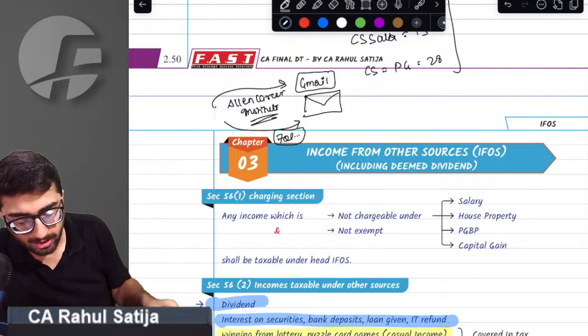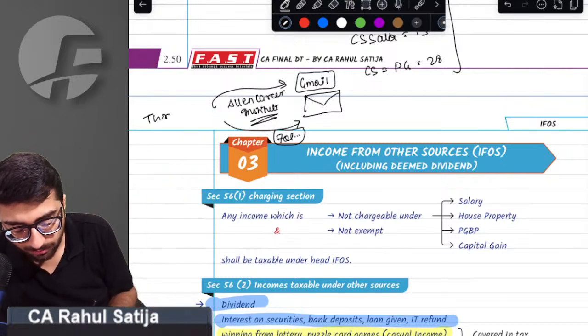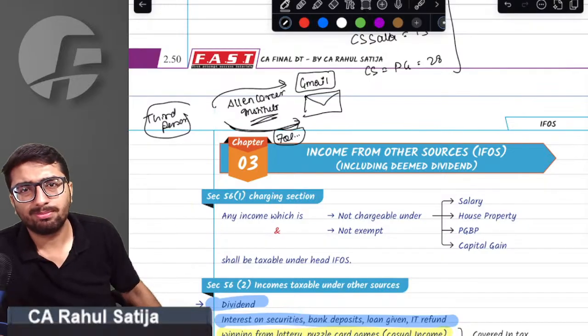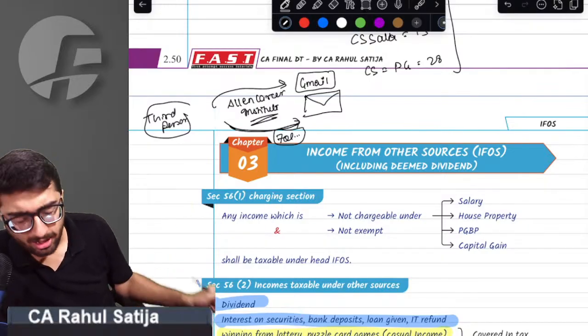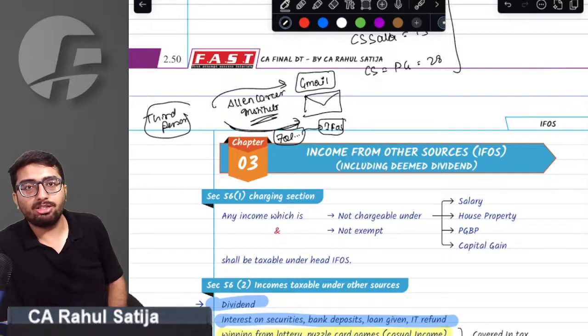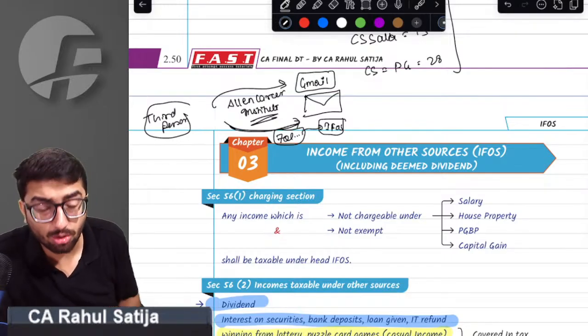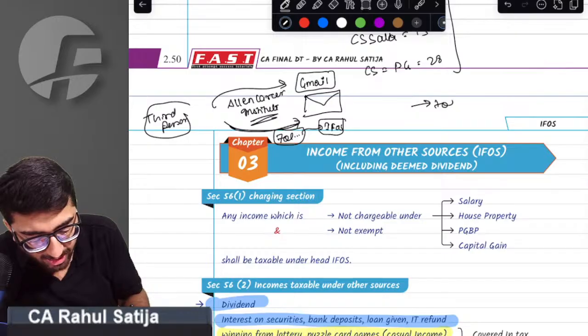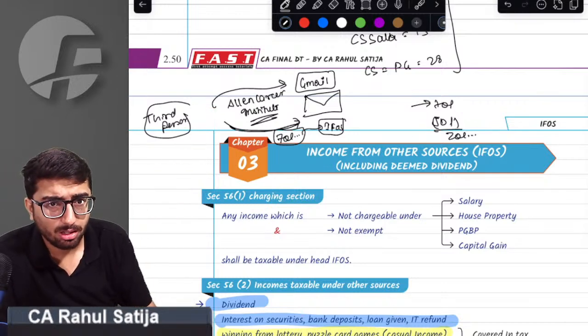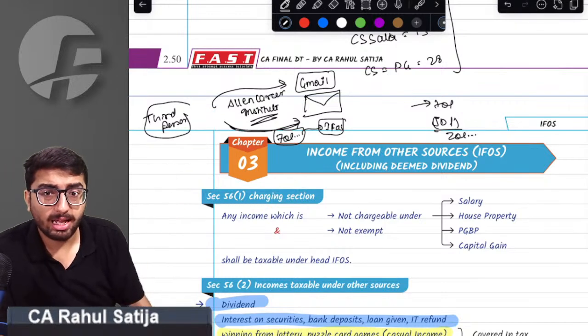Sir, the point is, if a third person is paying me a certain sum to leave the employment, then such payment shall be taxable under the head IFOS. Since I am receiving 70 lakh and I have to pay 50 lakh rupees to Sarthak sir, taxability will turn out to be 20 lakh rupees. I will get a deduction under section 57. Did I make it very clear?